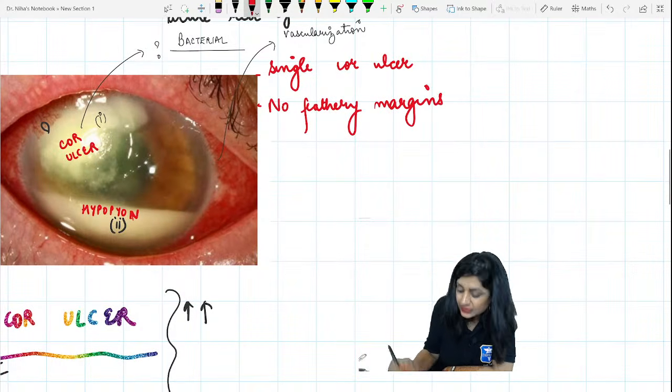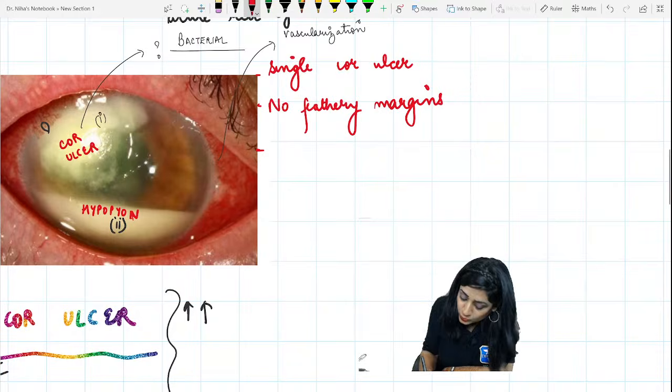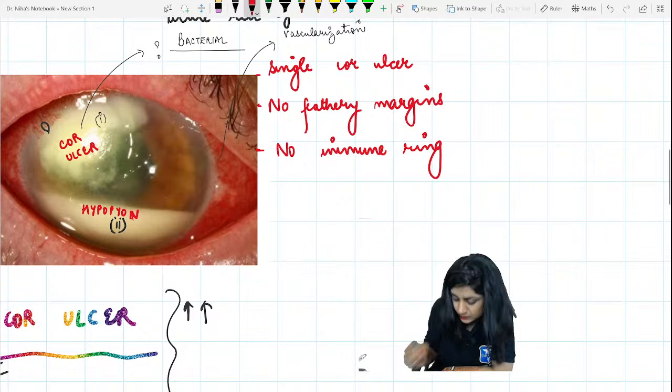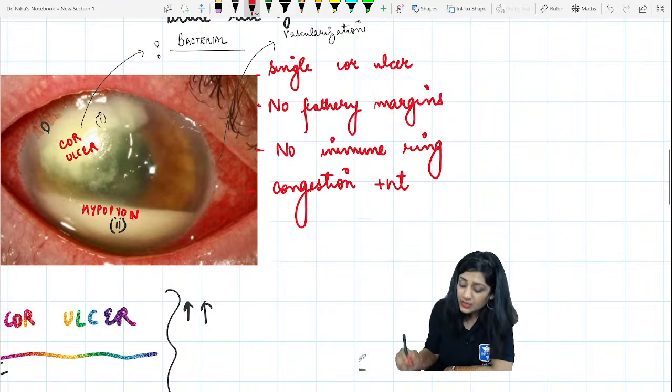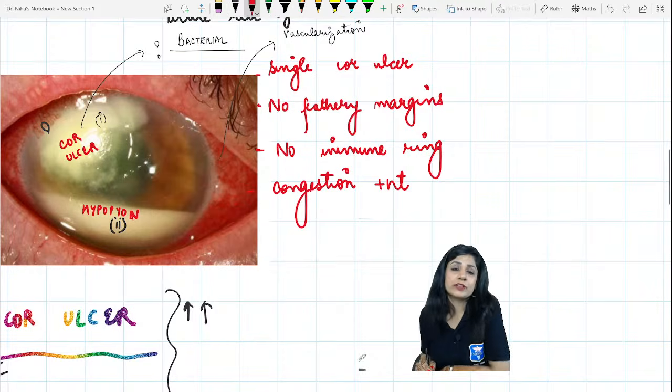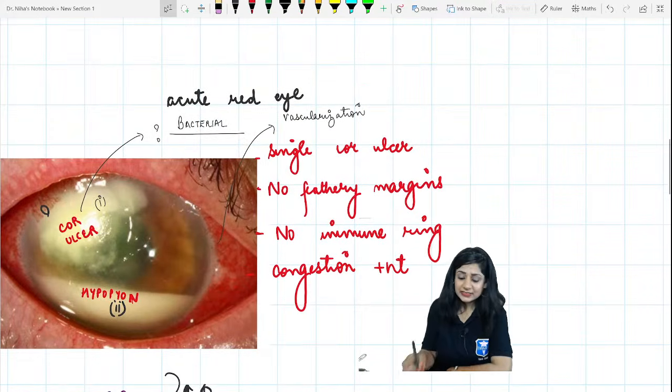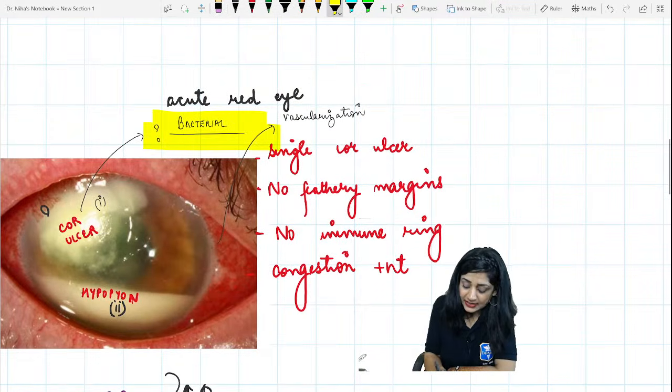So it is bacterial. Then no immune ring. Right? And congestion is present. We have got the vascularization. It is not dry looking, grayish white. That is not there. So that is why I am saying that this is actually a case of bacterial keratitis.